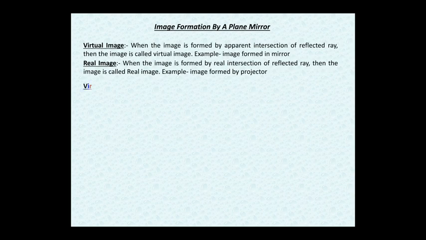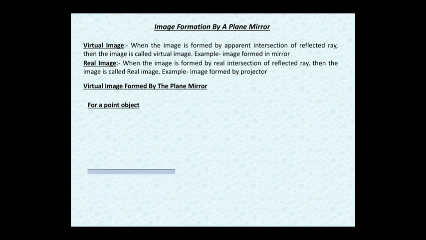The virtual image formed by a plane mirror. We take two cases: when the object is a point, and when the object is linear. First of all, for a point object, let us see that. We take a plane mirror, we take an object O, and in front of the mirror we have an observer 1. Now observer 1 wants to observe O in the mirror. What will he see?